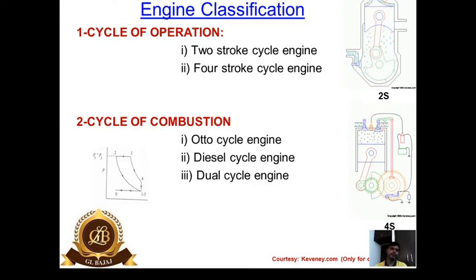Then the dual cycle is a cycle which has the properties of the Otto as well as the diesel cycle. In this case, partial heat addition is done at constant volume, and partially the heat is added at constant pressure. So this consists of both the properties of constant volume and constant pressure. This heat addition process is neither purely constant pressure nor purely constant volume heat addition. It's a mixture of partially constant volume heat addition and the remaining constant pressure heat addition. That is why it is called a dual cycle engine. Some trucks are based on the dual cycle engine.